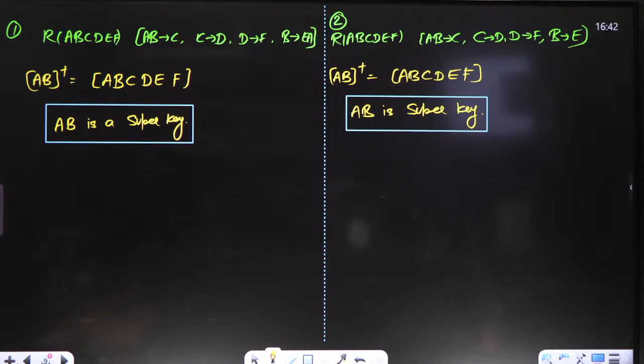Now find the candidate key. Jaideep, please let me know fast.